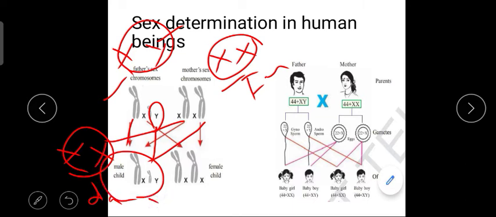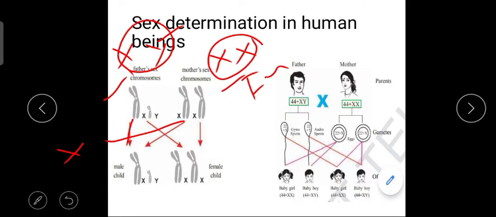Here you may get a doubt: who is responsible for the male child or the female child in the parents? Not the mother. The responsibility lies with the father, because the Y chromosome is present only in the father. If the Y chromosome comes, the male child is formed. Otherwise the female child is formed. So this is about sex determination.